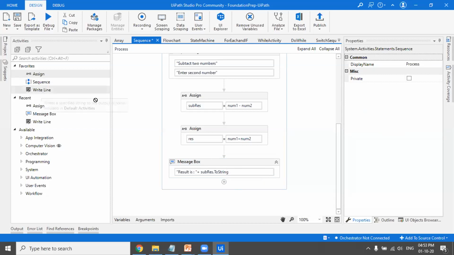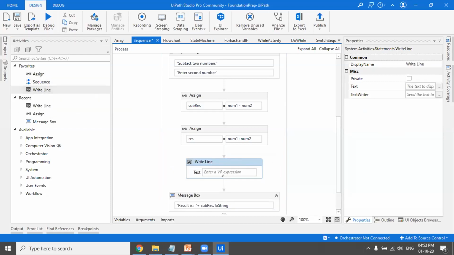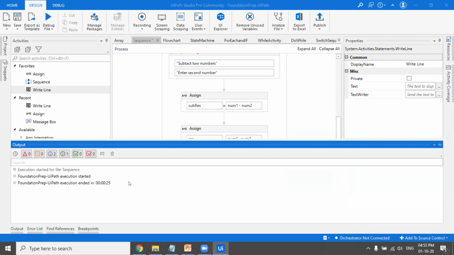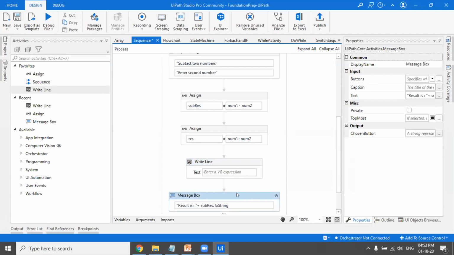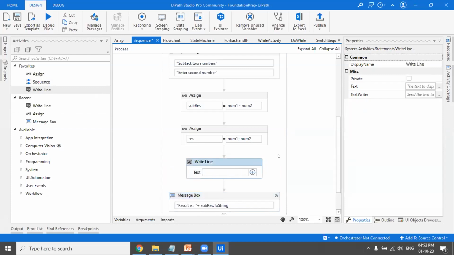So the difference between the write line and message box: if you use write line, then you will get the output here in the outputs pane. If you use message box, then you'll get a proper pop-up here. So that is the difference. So I'll use both of them.